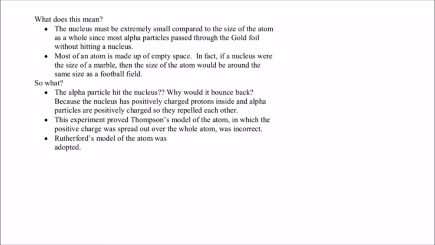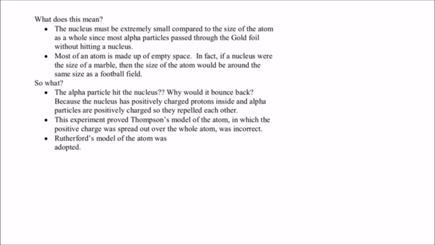Here's a comparison: if a nucleus were the size of a single marble, then the atom around that nucleus would be the size of a football field. Imagine putting a marble right on the 50-yard line. That nucleus is what the alpha particle ran into sometimes that made it deflect.